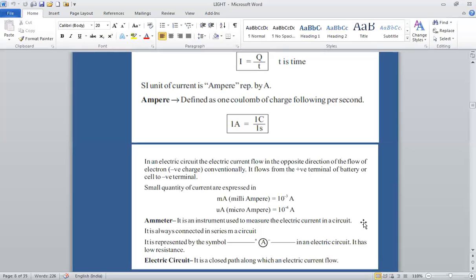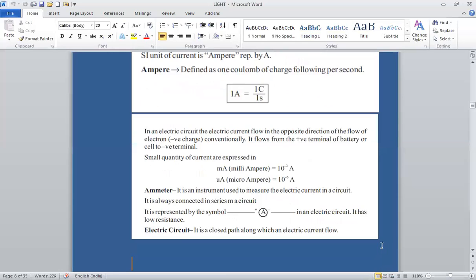A circuit through which no electric current flows is known as an open circuit. And what is a closed circuit? A circuit through which electric current flows continuously is known as a closed electric circuit.